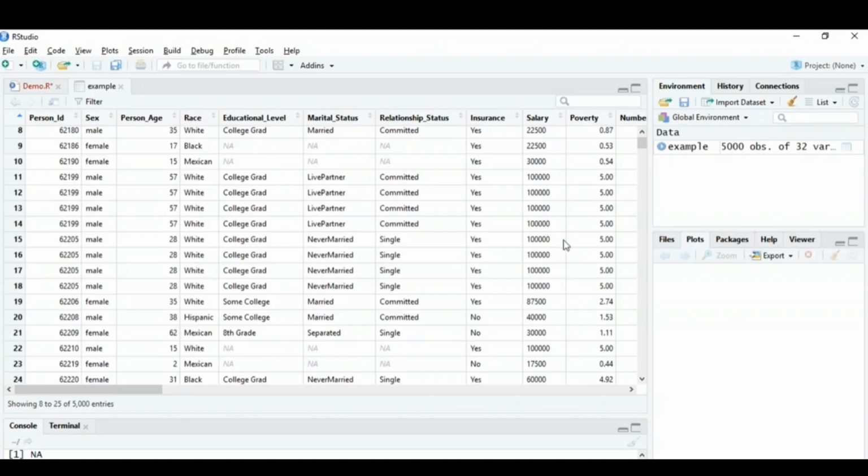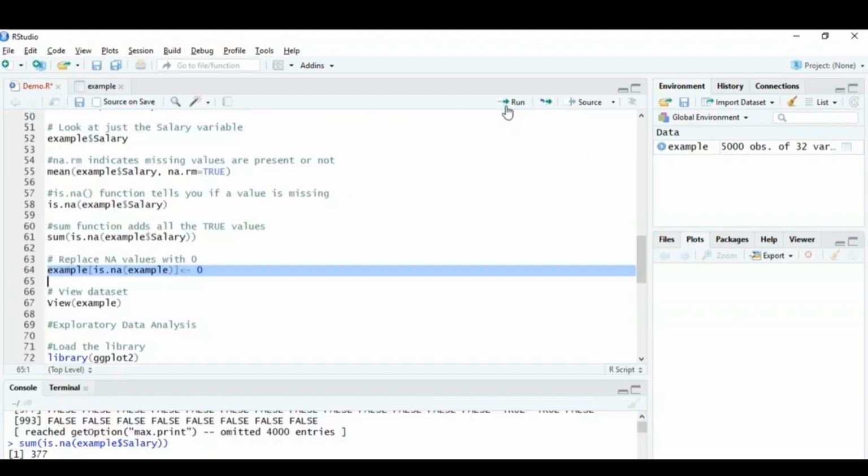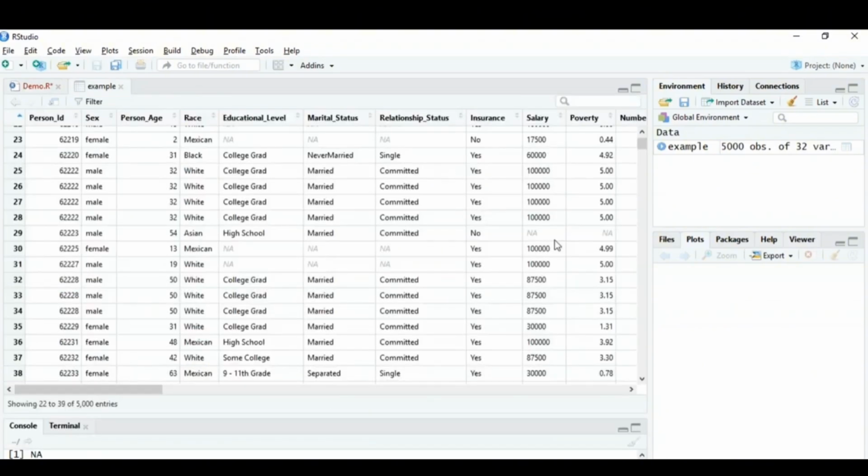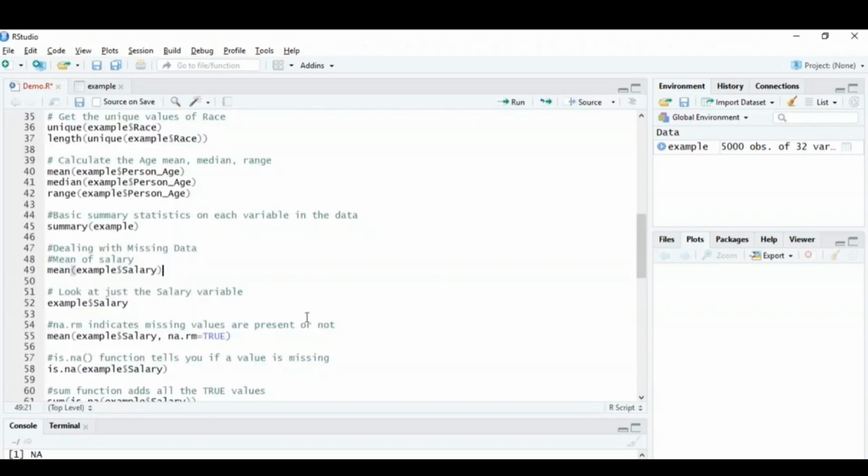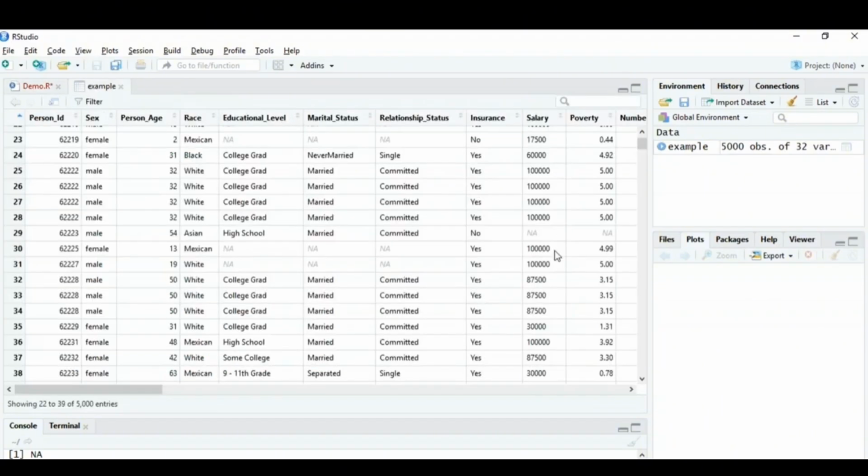You need to get the mean of the income. Since we have a lot of values that could be NA in this particular column, that is the reason that we're getting the output as NA. So what we can simply do is find out whether there are missing values or not. Here I showed you because the missing value occurred at the 29th tuple itself. But just imagine you have 5,000 tuples and you don't know where the NA value is coming from. You need a way to find that out.